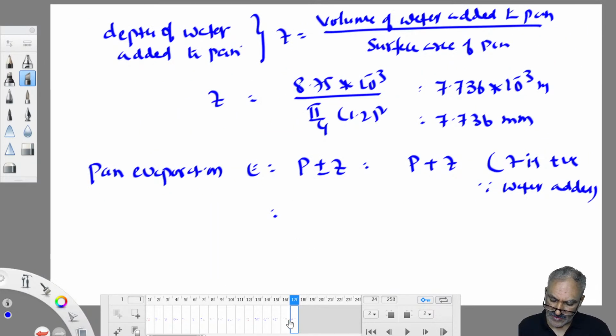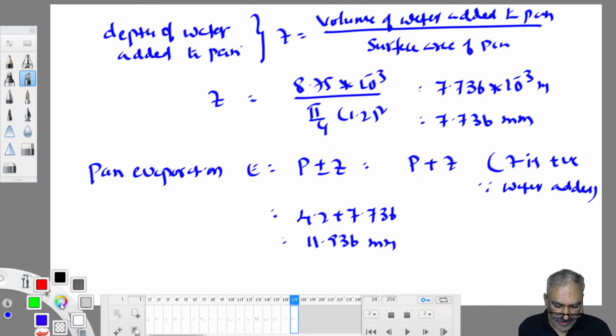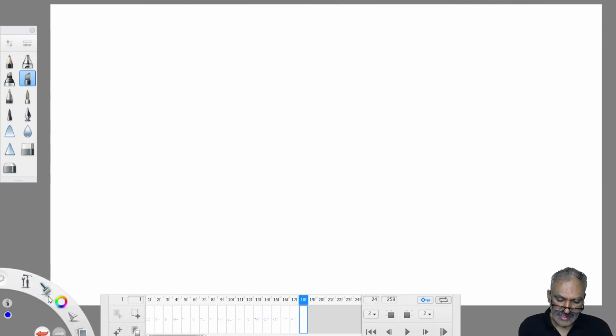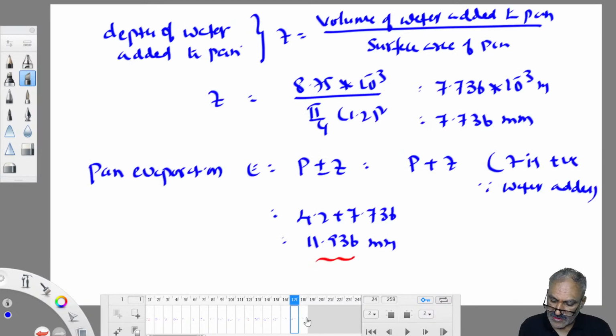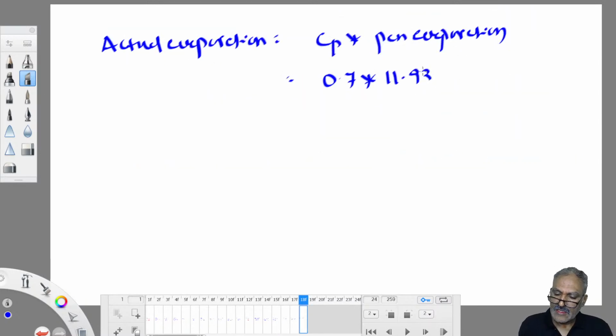P plus or minus Z: so P is 4.2 mm plus 7.736, it is 11.936 mm. That is the answer for the first question. Second question: what is the actual evaporation? Actual evaporation from a real water body is equal to Cp into pan evaporation. So Cp is given as 0.7, pan evaporation we calculated as 11.936. So 0.7 into 11.936.